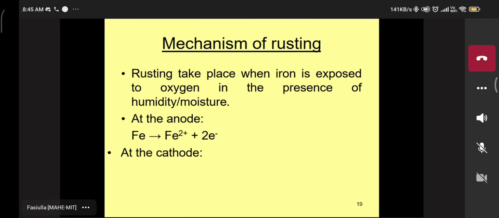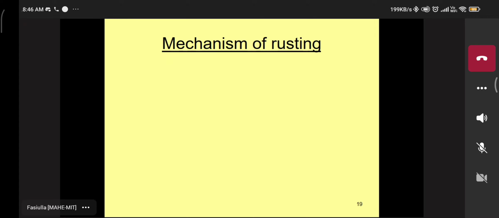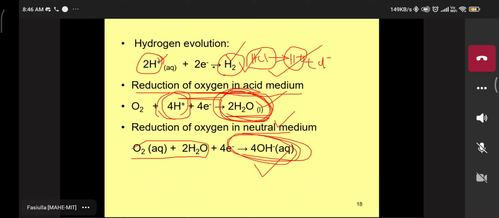This is most important for your midterm and the end semester examination: the mechanism of rusting. Can you once show the previous slides, sir? Sir, will all the 3 reactions be done at the cathode only? Yes, all the 3 reactions will be done at the cathode only. Okay, thank you, sir.